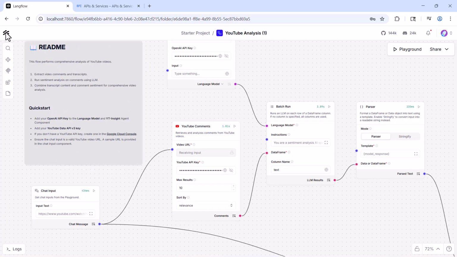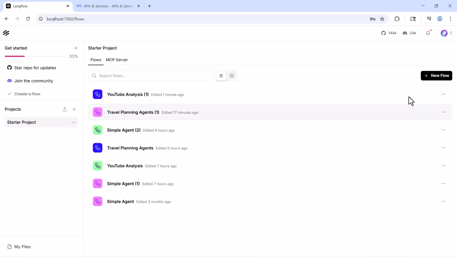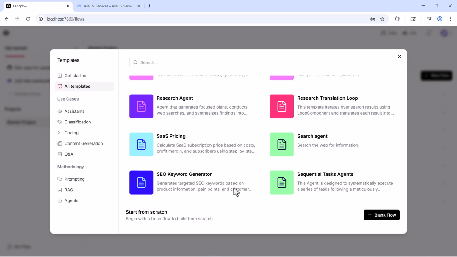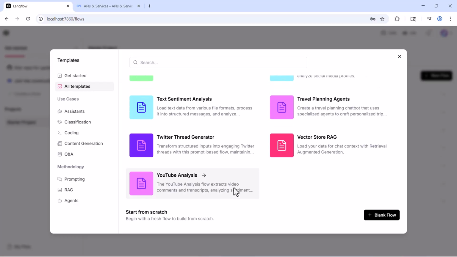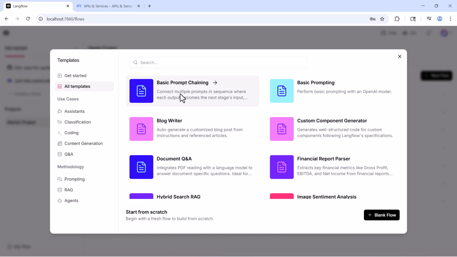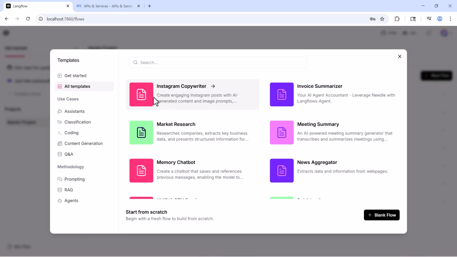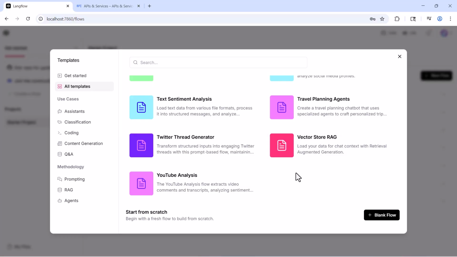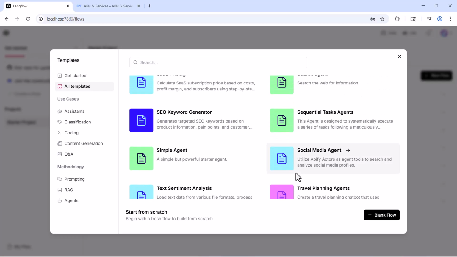So let's click on this, and then if you click on new flow, here you can see all the different templates that are available, right? Depending on your use case, you pick the template and then try building different projects and explore more. You can see blog writer, basic prompt chaining, document Q&A, hybrid search RAG, Instagram copywriter, right? So you have different templates already available here. Try exploring all these different templates and try building different multi-agentic frameworks by using LangFlow.